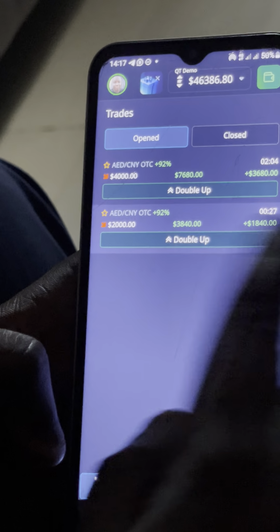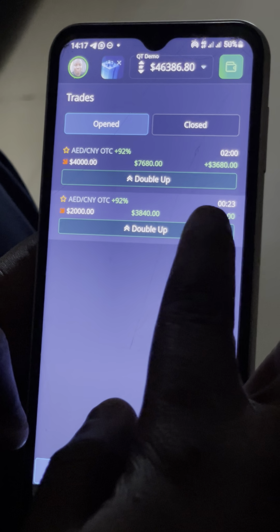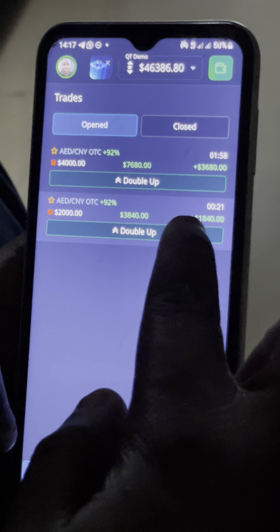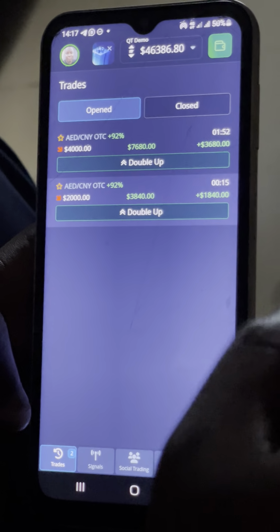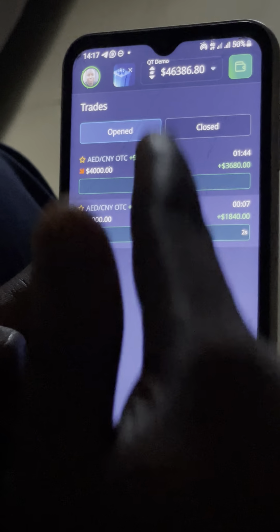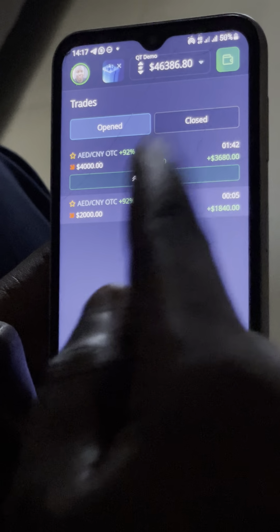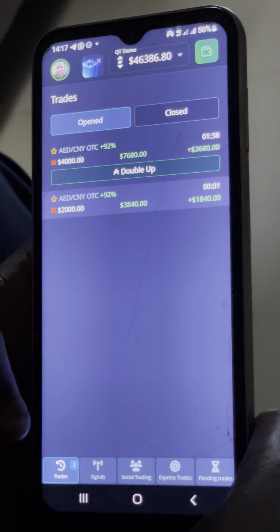You can see both of them are on profit. This one is already 25 seconds. So once it closes in profit, my 1,344 profit will be added here. You can see this one is also in profit. Let us wait for this first one to close and you see how the profit will be added up. You can see the balance is 46,386. Now, let us see how it will close. 3 seconds, 2 seconds, 1 second, bam.